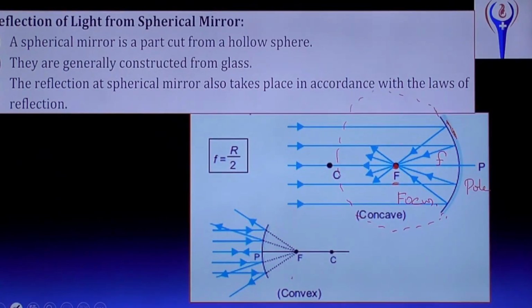F is the focal length, the distance between the principal focus and the pole of the mirror. And this f is equal to r by 2. Same thing for the convex mirror. Here this is concave and this is convex.